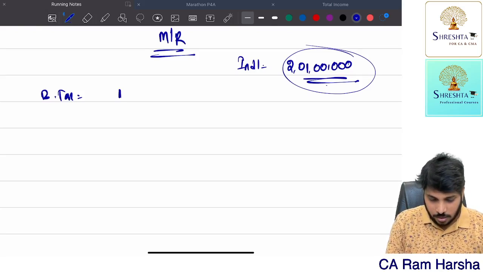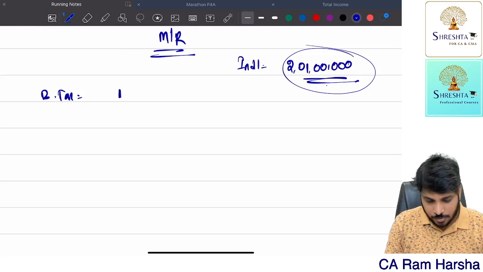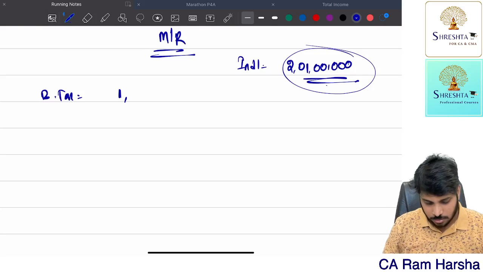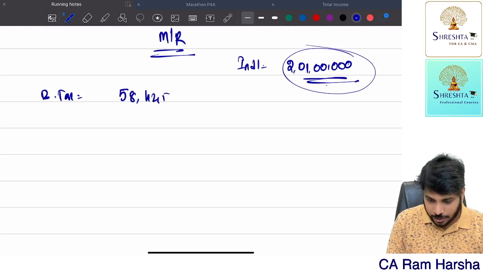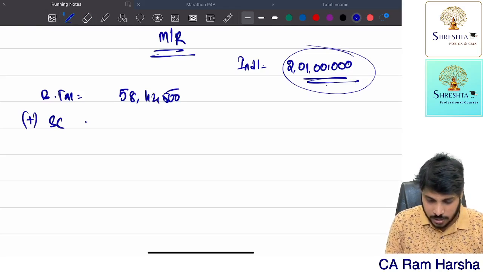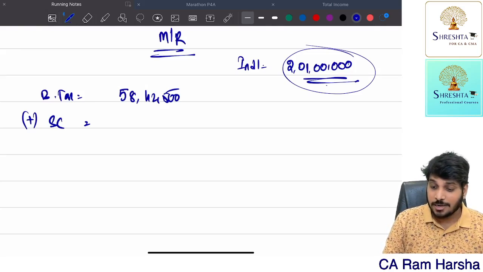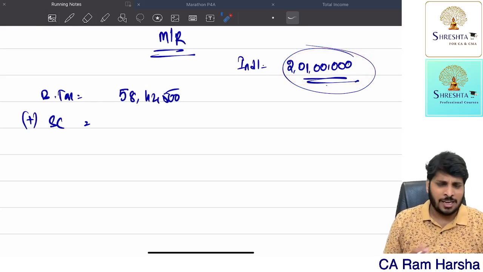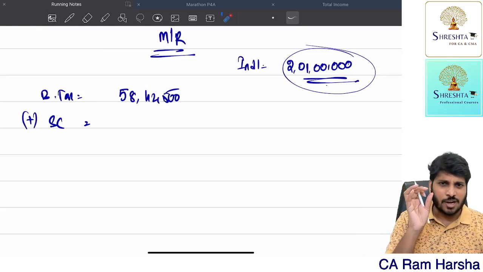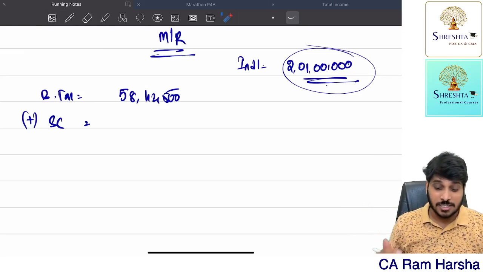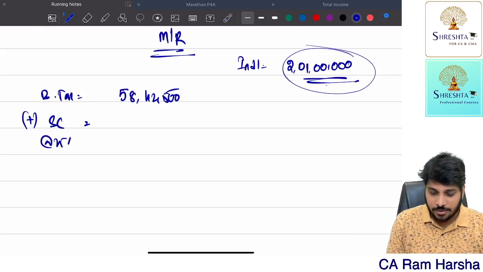So 2 crore 1 lakh, the basic tax is 58 lakh 42,500. What is the surcharge applicable? Since total income is crossing 2 crore, and let us assume there is no long-term capital gain and no dividend, the surcharge rate applicable straight away is 25%.